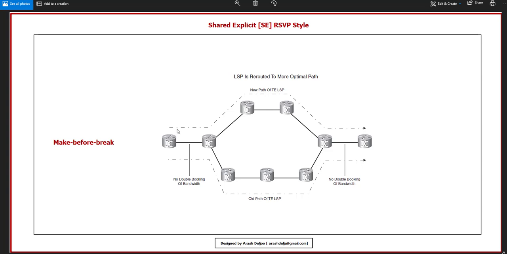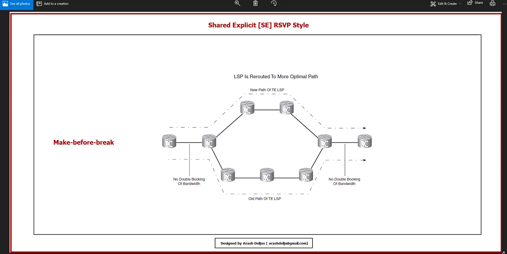But in rare cases, maybe you configure the new LSP with more bandwidth than the old LSP. Only the highest amount of bandwidth is counted. For example, if the old LSP has a 1 megabit per second requirement and the new LSP has a 2 megabit requirement, only 2 megabits should be counted for this link. This means that we don't need double booking of the bandwidth.